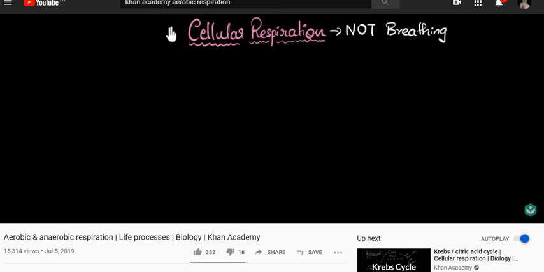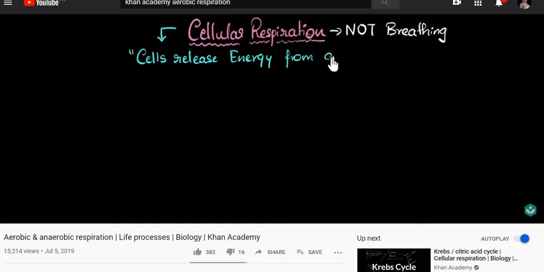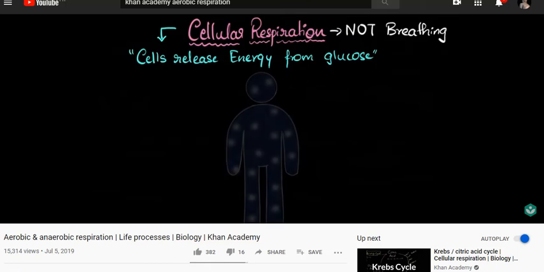So what exactly is respiration then? Well, respiration is a process in which the cells of your body release energy from glucose. And in our daily terms, we usually say burning calories, right? That's what we mean. Burning calories is respiration. So this is where your cells are releasing that energy from the glucose. Now, to be more clear, what does this mean? Here is how I like to think about it.